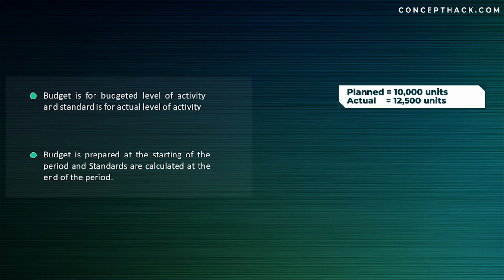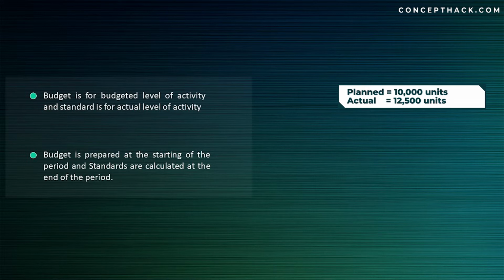So let's say if you have created a budget for 10,000 units, that is, you have planned that during the year you will be producing 10,000 units, and on the basis of that you have produced a budget of 10,000 units, whereas in reality you had produced 12,000 units. So now you need to revise the budget of 10,000 units for 12,000 units, and that is how you are creating a standard.